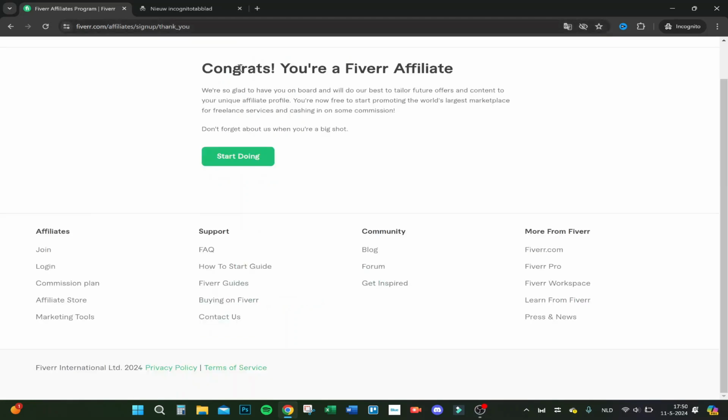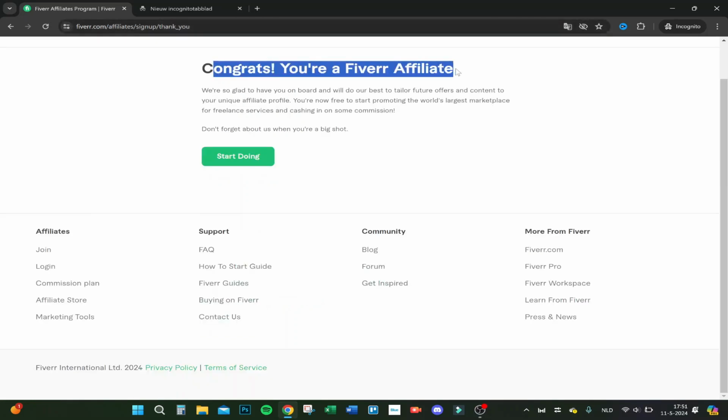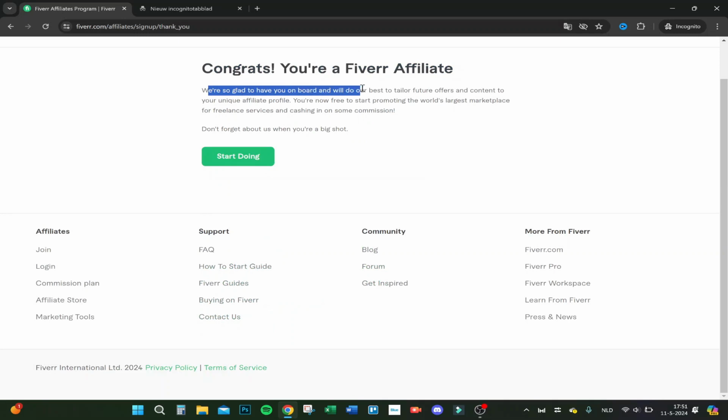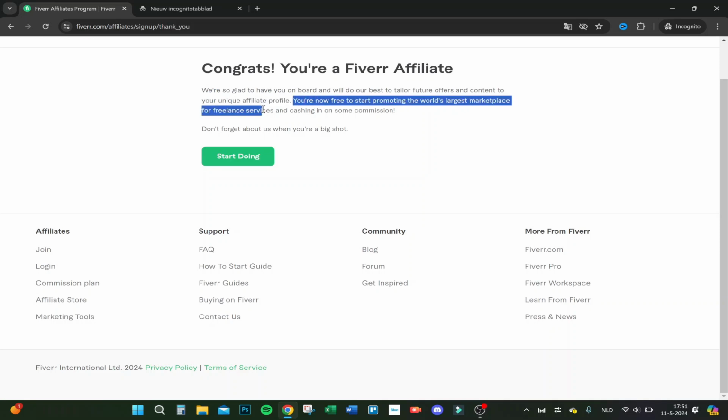And here we go. Congrats, you're a Fiverr affiliate. So we're so glad to have you on board, and we'll do our best to tailor future offers and content to your unique affiliate profile. You're now free to start promoting the world's largest marketplace for freelance services and cashing in some commission. Don't forget about us when you're a big shot. So let's go right into the program to show you now the dashboard, etc.